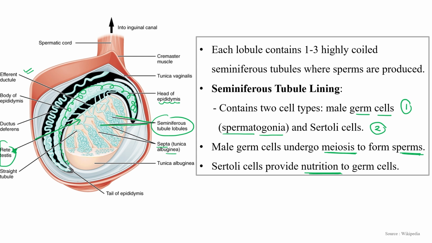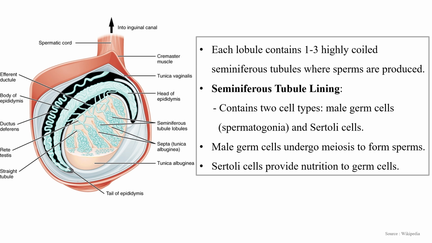Each lobule contains two to three highly coiled seminiferous tubules. These seminiferous tubules contain two types of cells. The first type is the germ cell, and the other is the Sertoli cell. Germ cells undergo meiosis to produce sperm. Sertoli cells provide nutrition for the same. And finally, via the rete testis and via the epididymis, it connects with the other accessory parts.